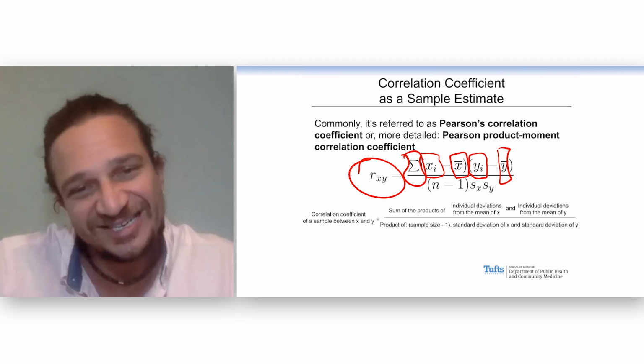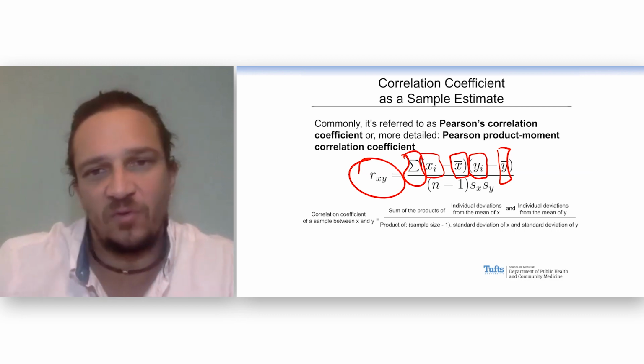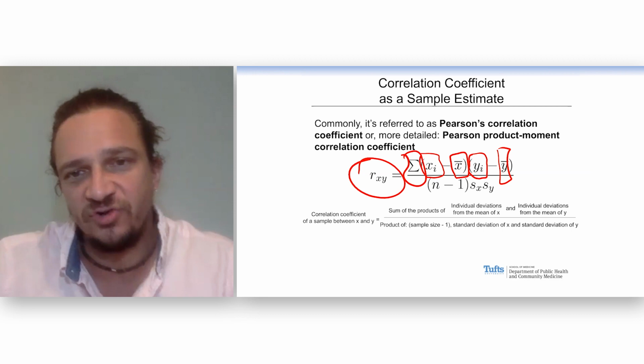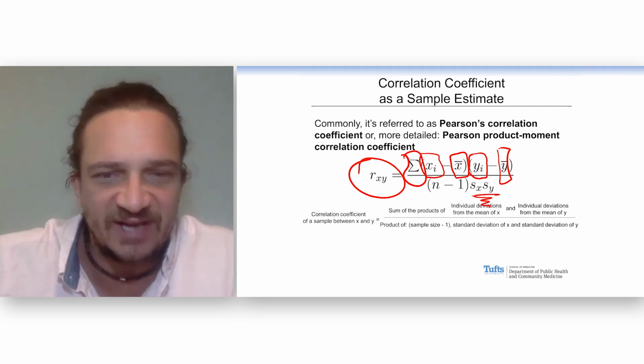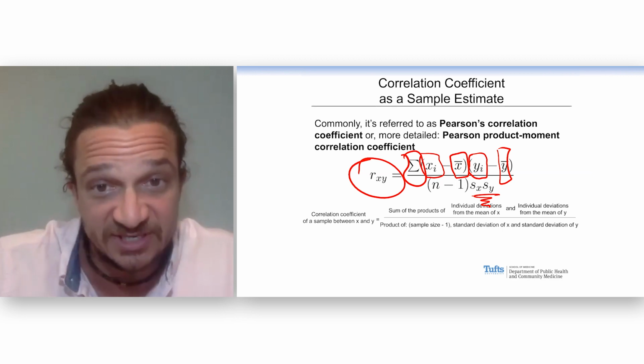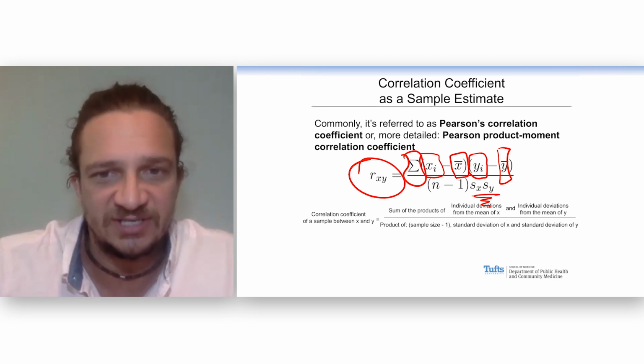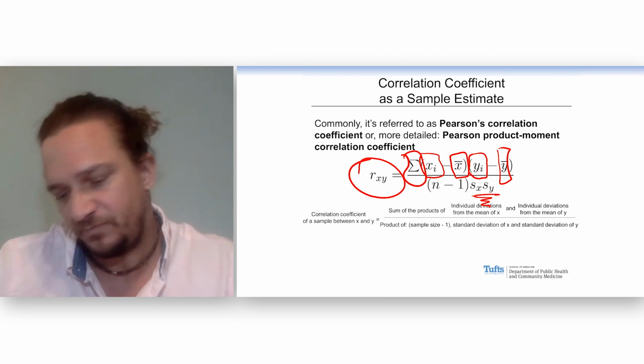So there's our Greek letter sigma again, which stands for sum. Then what you do is you divide by the standard deviation of x and the standard deviation of y, and this brings us back into a unitless measure. Let's see how this works.